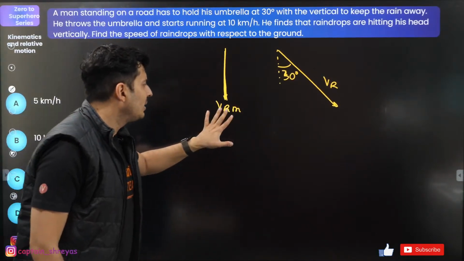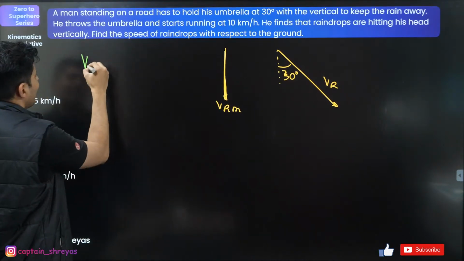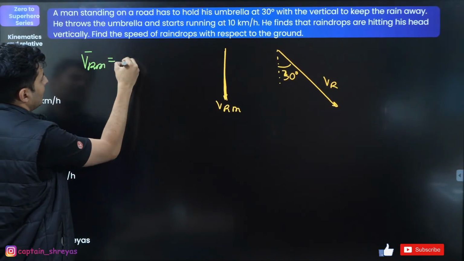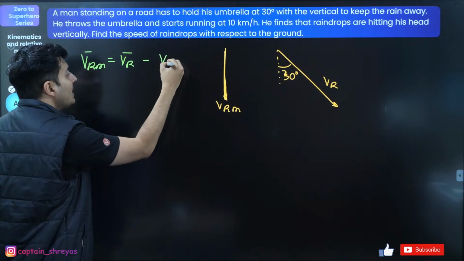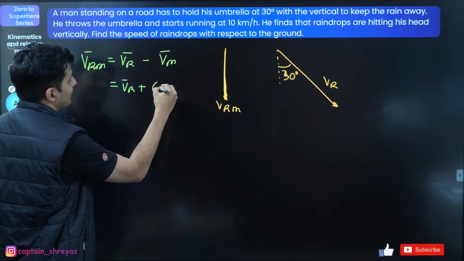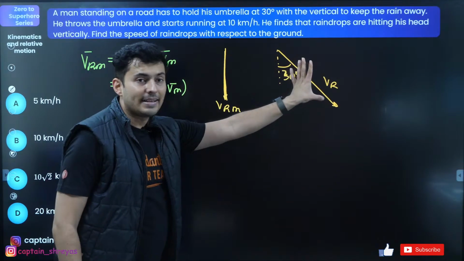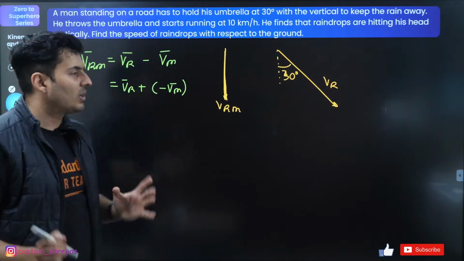Now, what is the relation between this and this? Simple equation. Velocity of rain with respect to man is velocity of the rain minus velocity of the man, which is as good as saying Vr plus negative Vm.